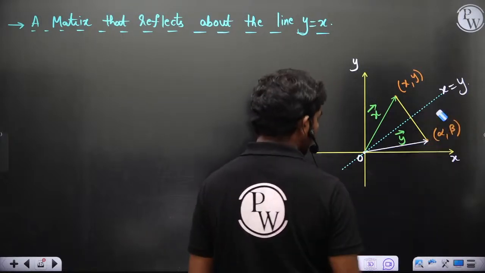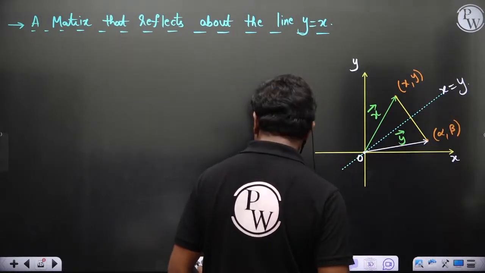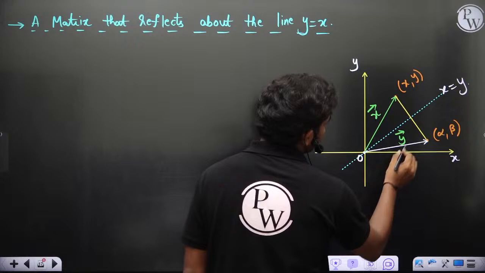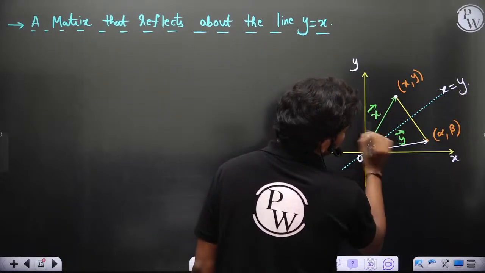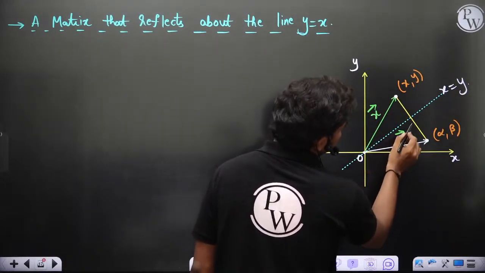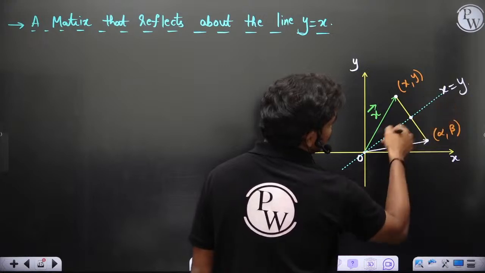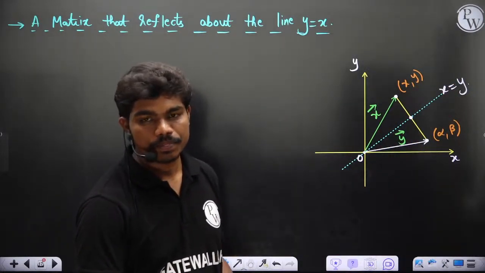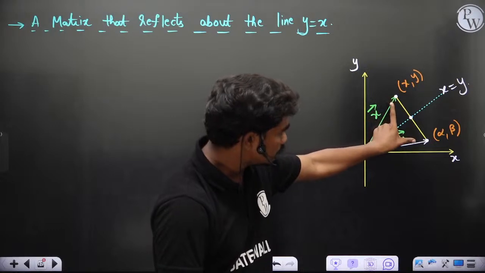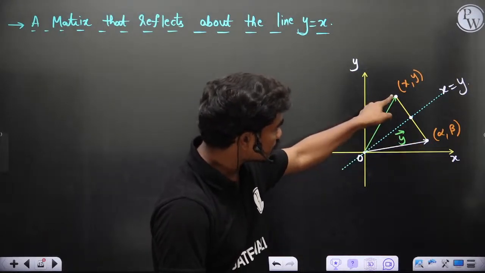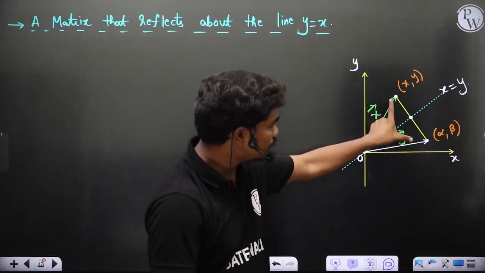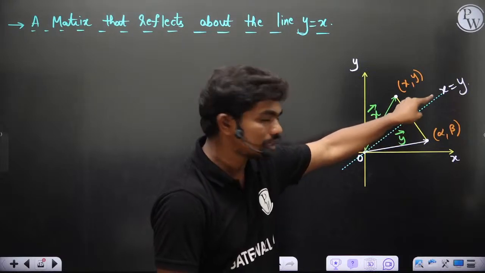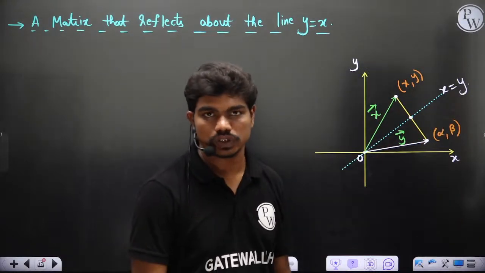So first of all, I don't know it's y comma x, so I have to calculate what alpha and beta are. If this is x comma y and this is alpha comma beta, then definitely the midpoint of these two will lie on this line y equal to x. Yes or no? Correct? If these are the 2 points and this point is obtained by the reflection of this point, then the midpoint of these two will definitely lie on this line x equal to y, of course. Correct?